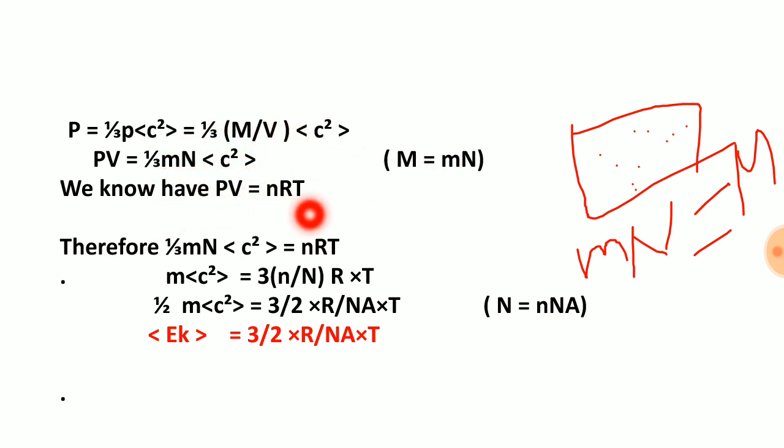And then we know that PV is equal to nRT. This is called the ideal gas equation. Here is also PV, here is also PV, so I can write 1/3 N m c square is equal to nRT here.